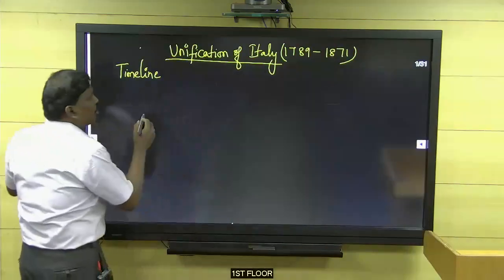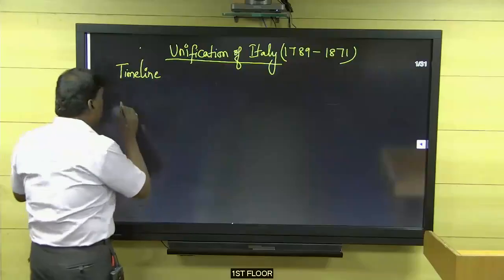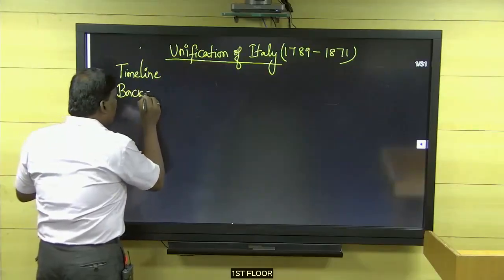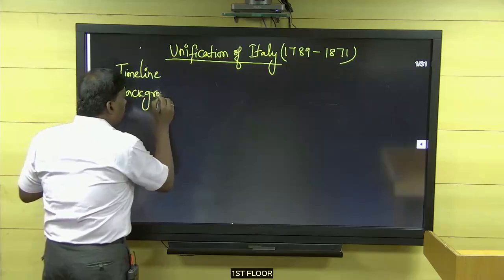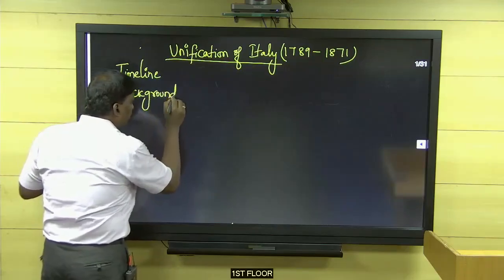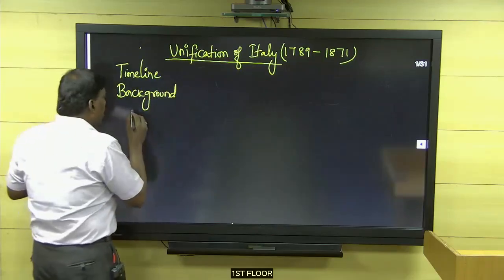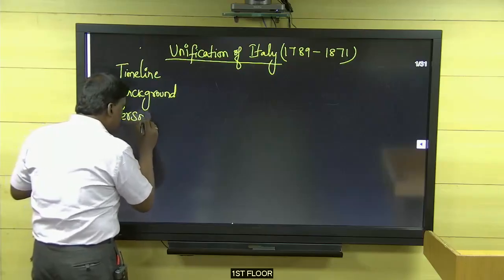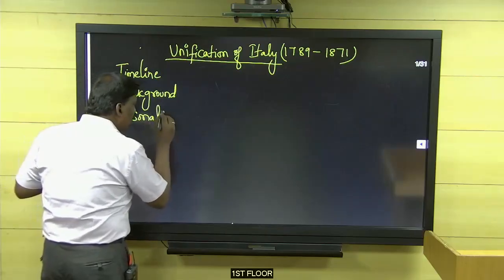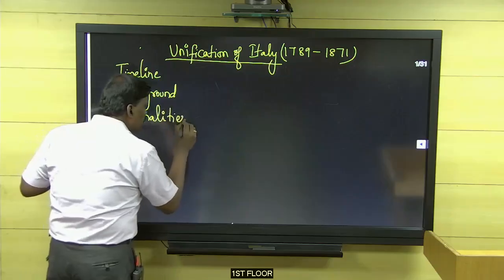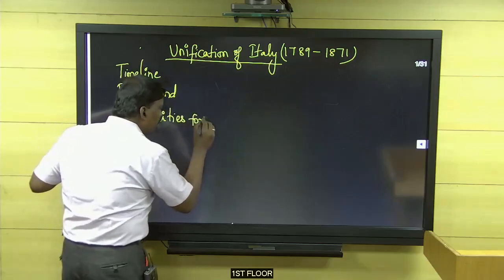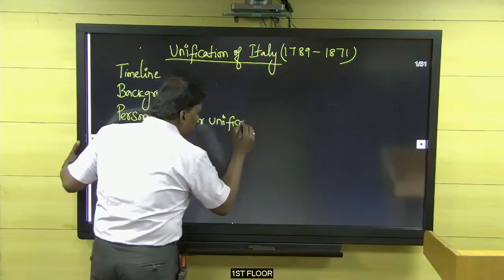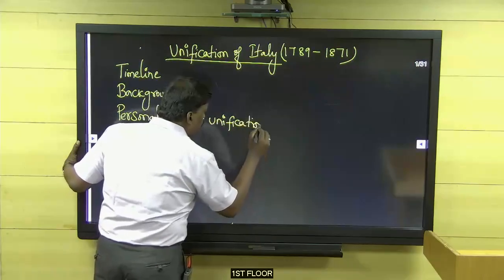So the timeline for the unification of Italy, first one, the background for the unification of Italy. And here the personalities responsible for the unification.